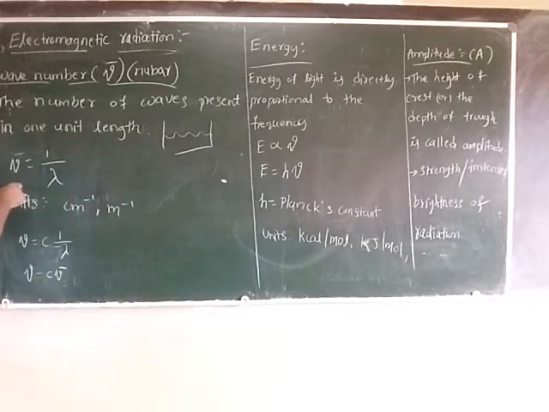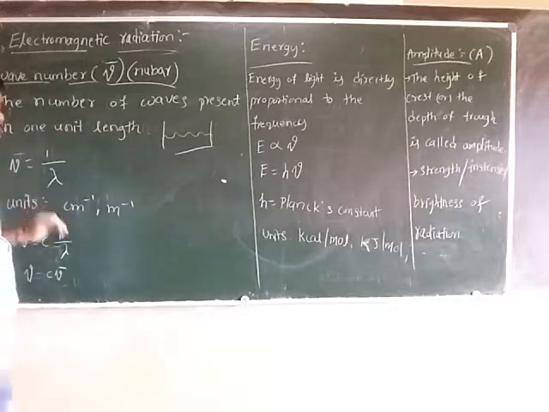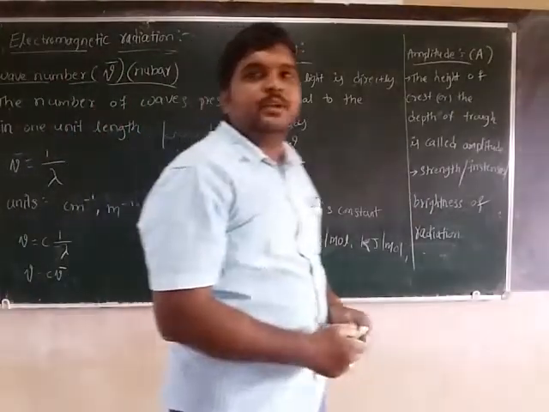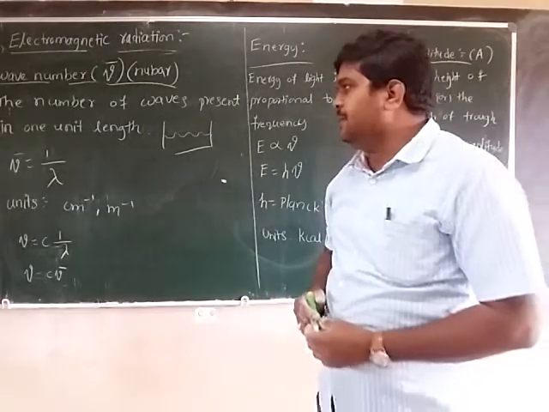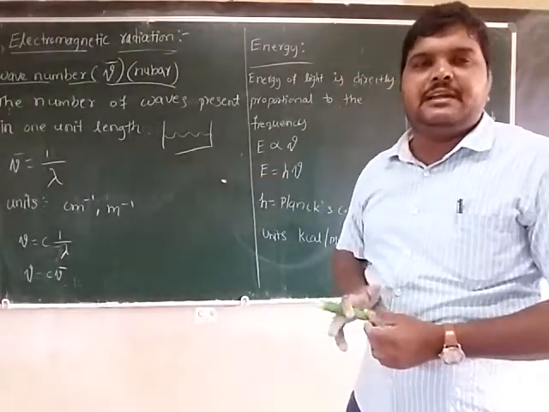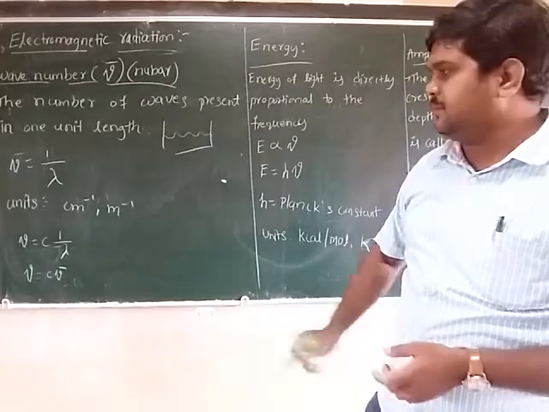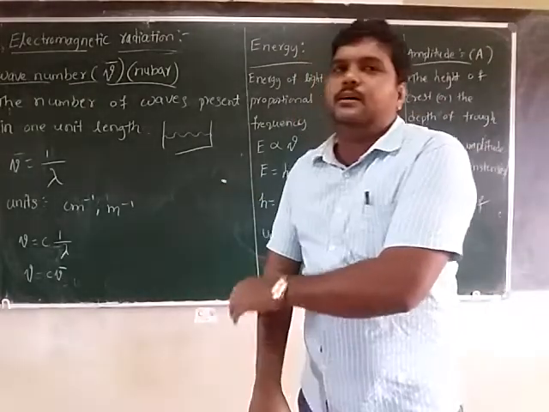That is, nu bar is equal to 1 by lambda. What are the units? Units are centimeter inverse or meter inverse. The SI unit is meter inverse.